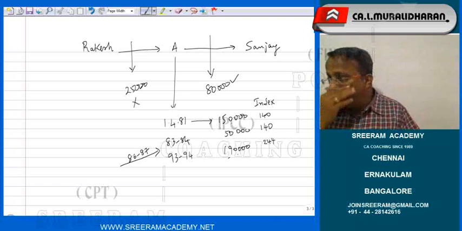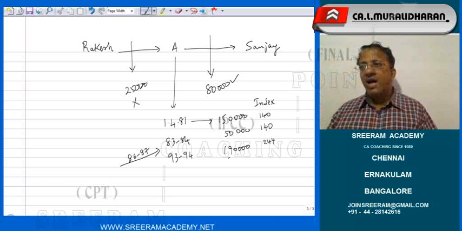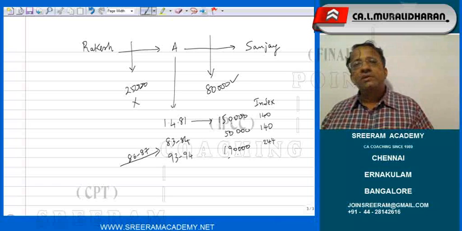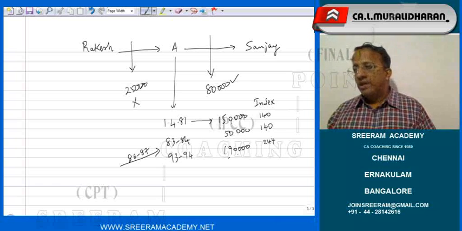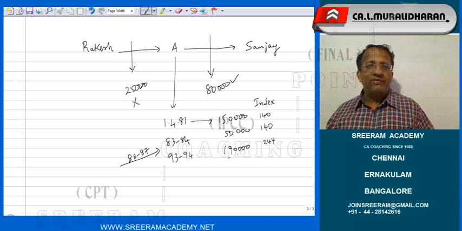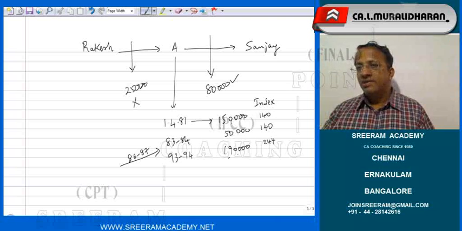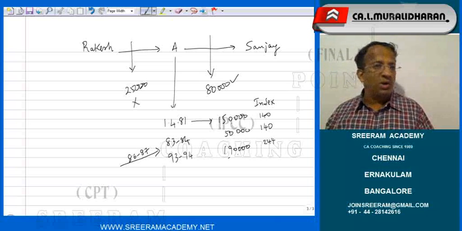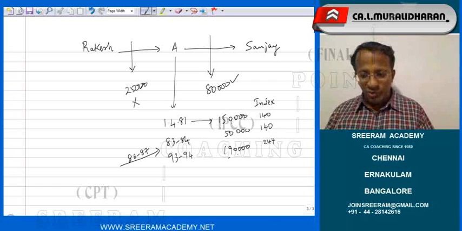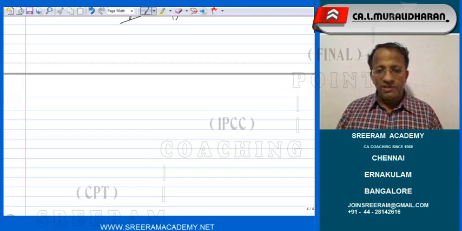Now, there will be a debate once again: whether it should be adjusted against 1,50,000 or 50,000 or 1,90,000. Generally, in a case like this, people normally take up the earliest cost. On 1,50,000 rupees, we will adjust 80,000 rupees before indexation. It is very cruel, but what to do? That is the way, if you do, you are given marks. I am just telling you what you have got to do. Are you clear? So, now indexed cost we will work out.